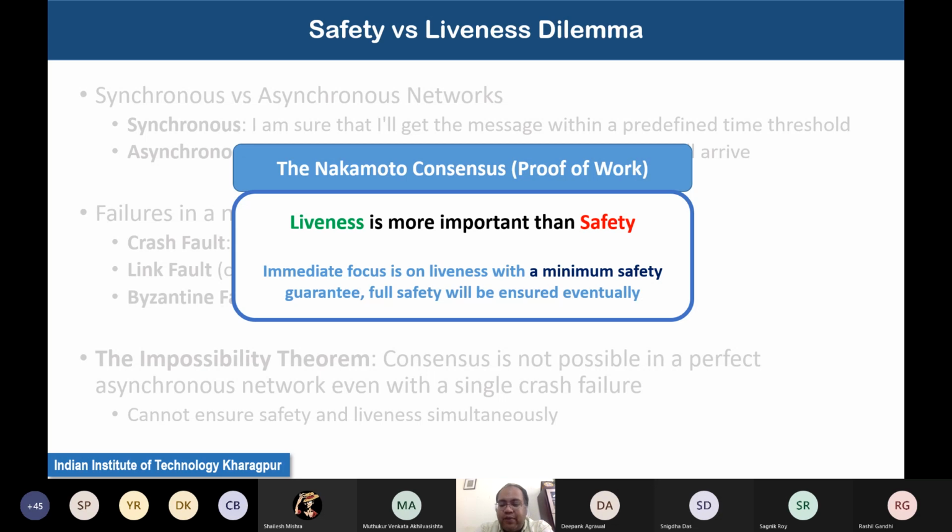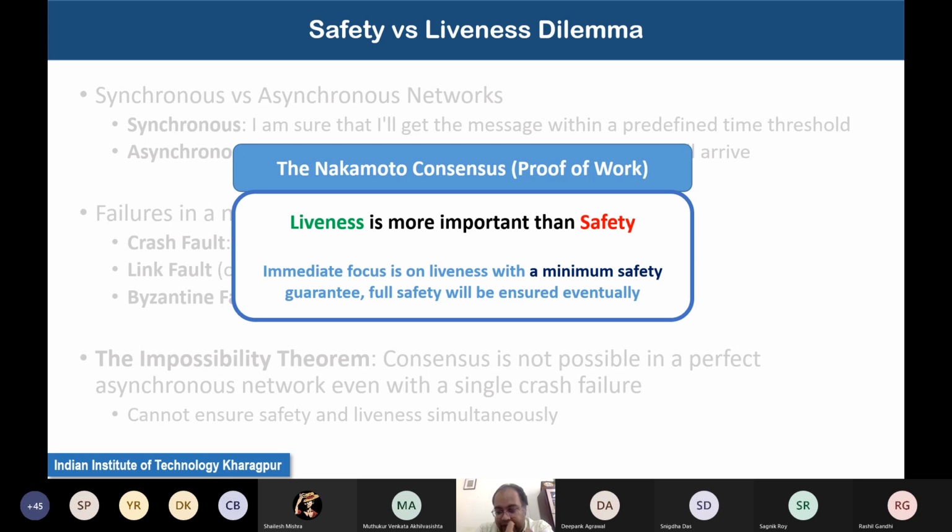Well, if it takes infinitely many rounds to propose the next block, then obviously it is not going to be a suitable protocol for financial transactions. Because if you try to apply such a protocol that doesn't have any liveness guarantee, it might happen that you have initiated a transaction and then for millions of years you do not know whether the transaction has been committed or not.